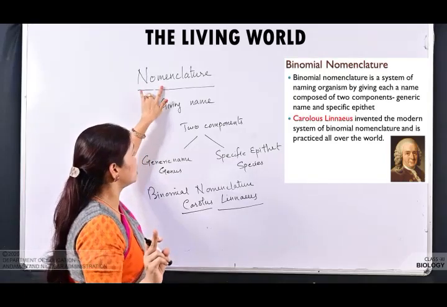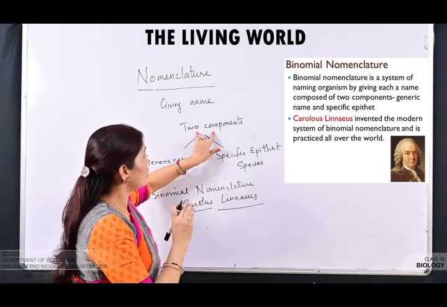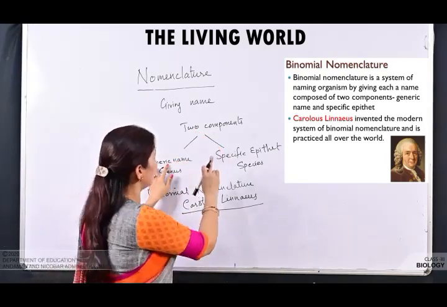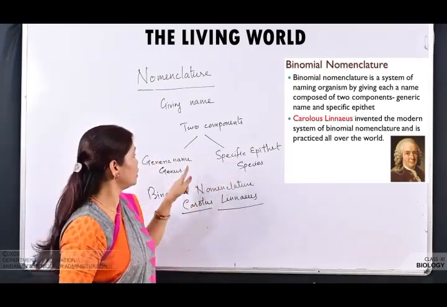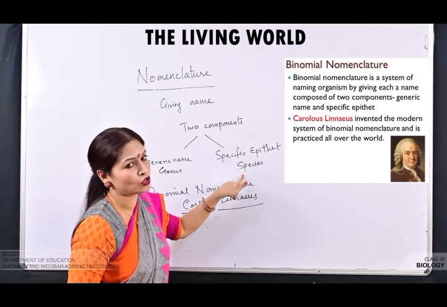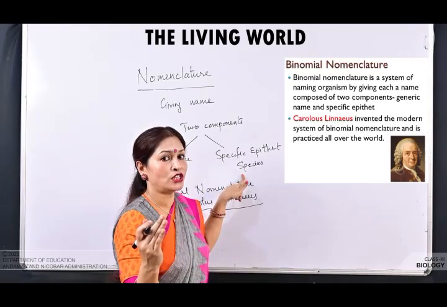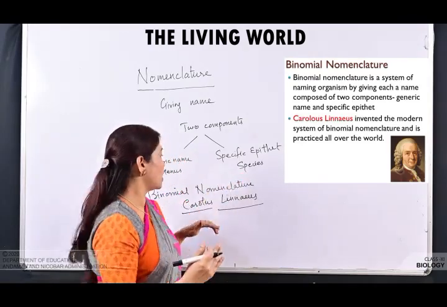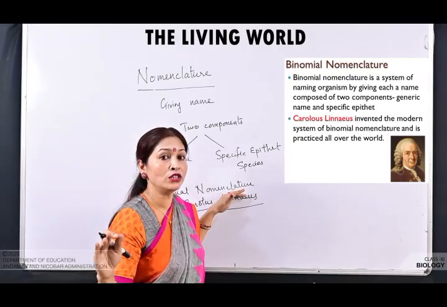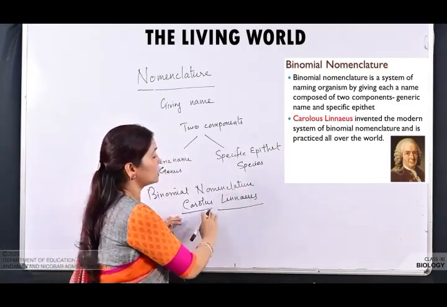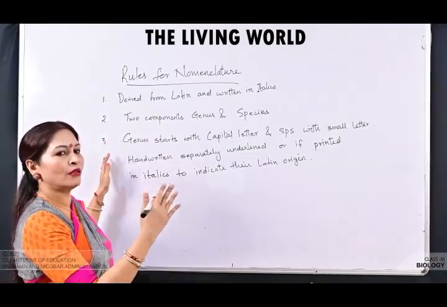The name consists of two components: the generic name, also known as genus, and the specific epithet, also known as species. Such a system is known as binomial nomenclature, followed throughout the world, and this was given by Carolus Linnaeus. Okay. So binomial nomenclature means giving the name two components.